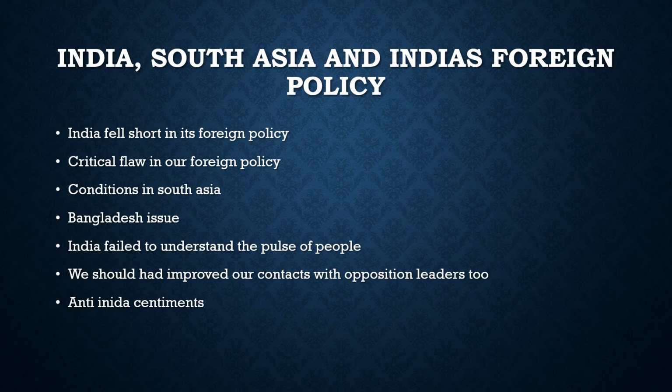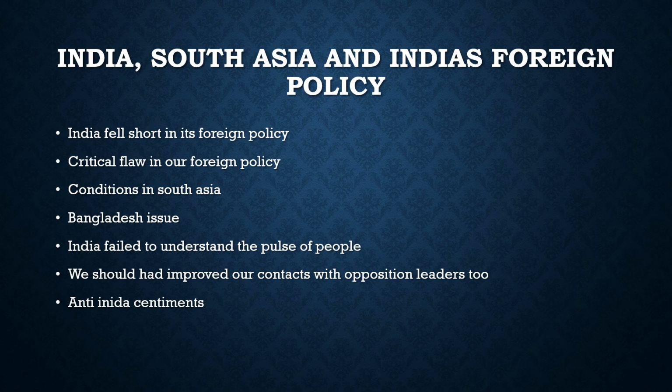So what can be the way forward? These things are not happening for the first time. For example, the Taliban issue happened in 2001 itself. We should have understood from it, we should have taken a lesson from it, how we could have improved our relationship with the opposition leaders. But unfortunately we are not learning from our mistakes. Right now it is the major time for India to learn its mistakes, to assess the conditions of our country, of our neighboring countries.